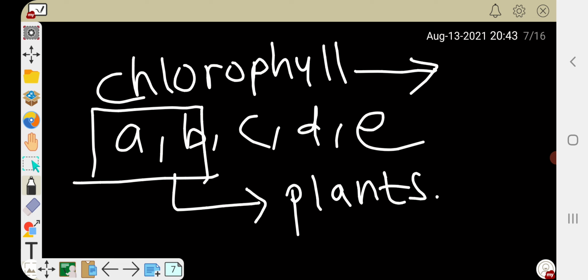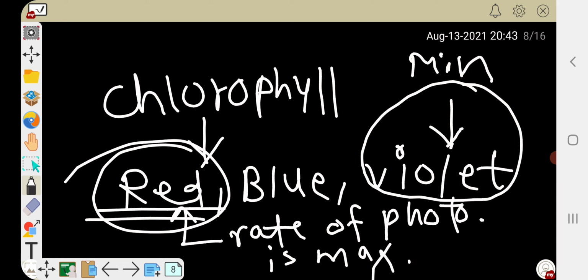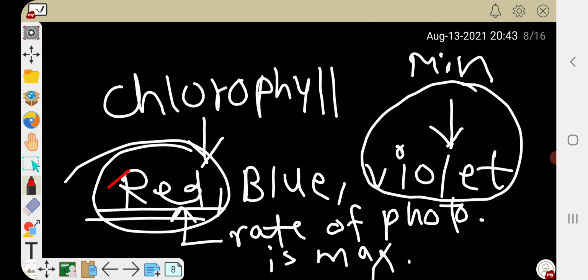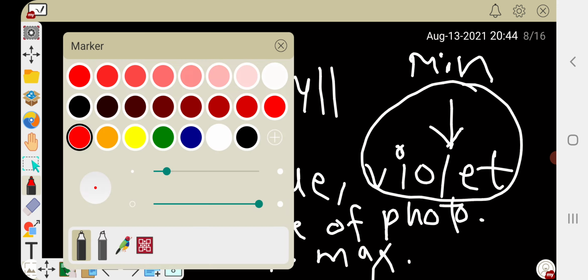Then this chlorophyll can be of various types, A, B, C, D, E, out of which A and B are common types that are found in plants. This chlorophyll can absorb red, blue and violet light, out of which in red light there is maximum rate of photosynthesis, and in violet light there is minimum rate of photosynthesis.